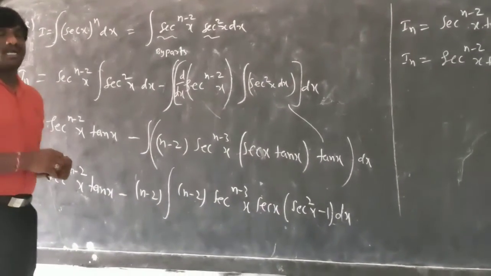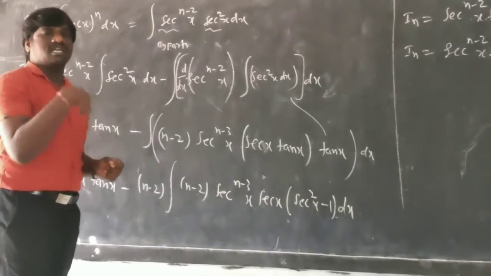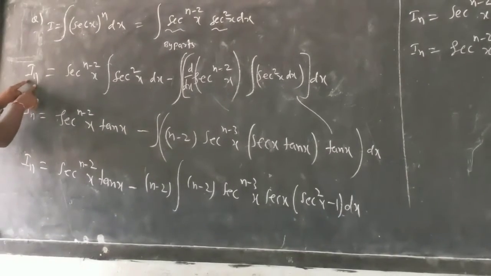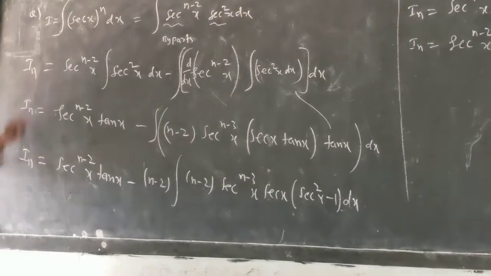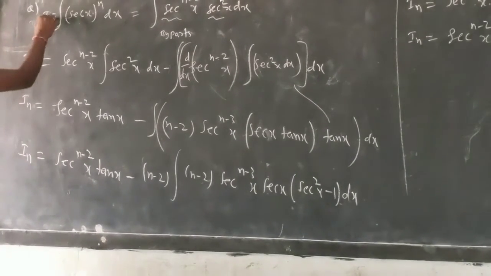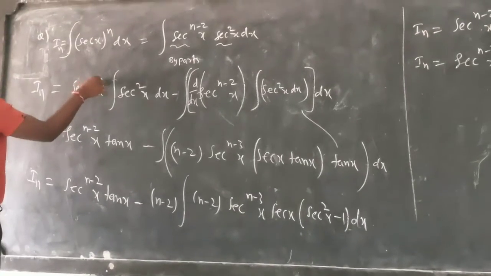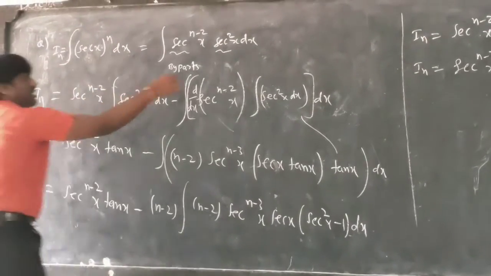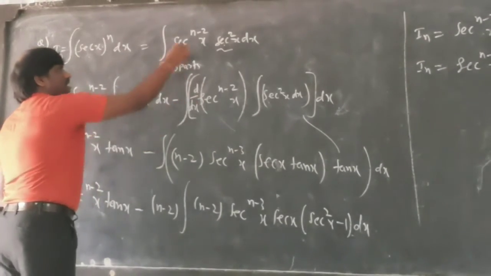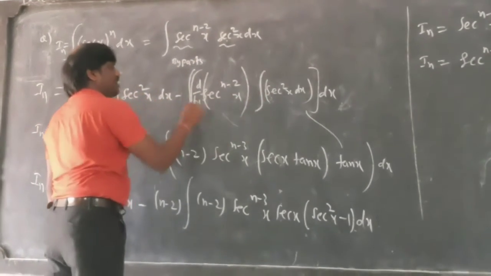If I apply by parts, what am I going to get? The first function will be outside, the second function will be integrated. So In is equal to first function out, sec x power n minus 2, integration of sec square x dx, minus the integration of d by dx of the first function times the integration of the second function.